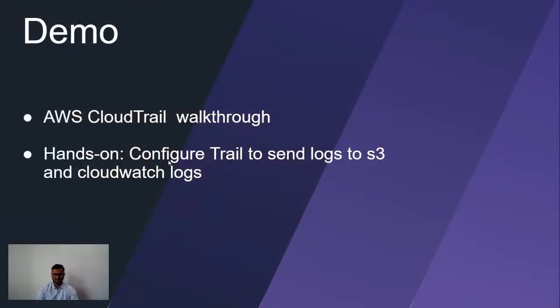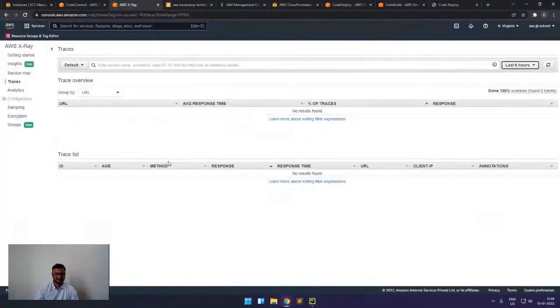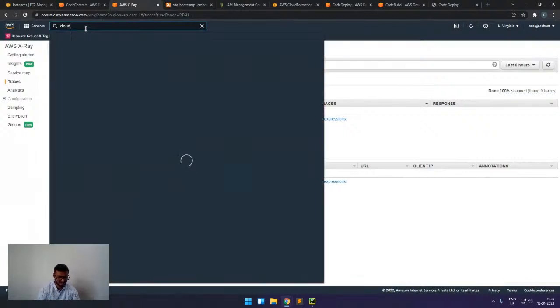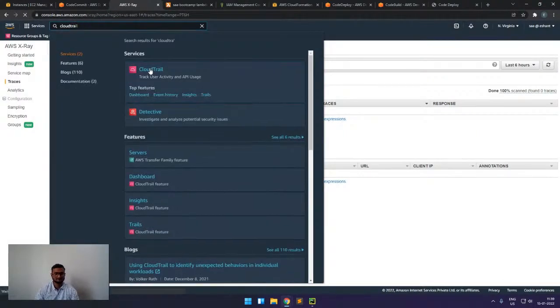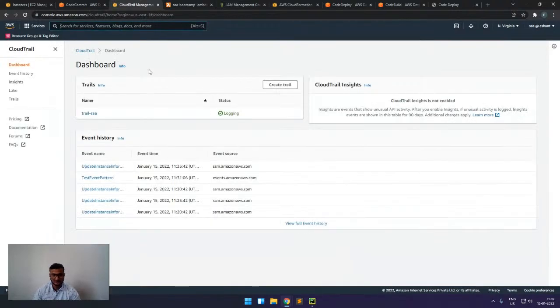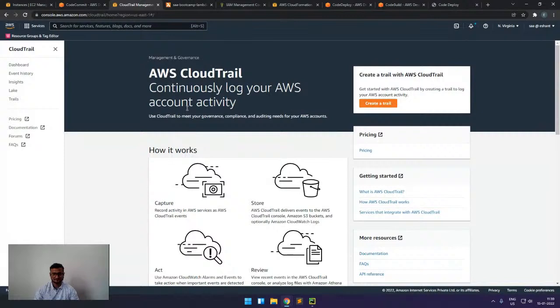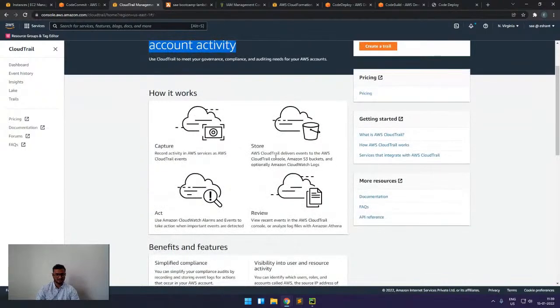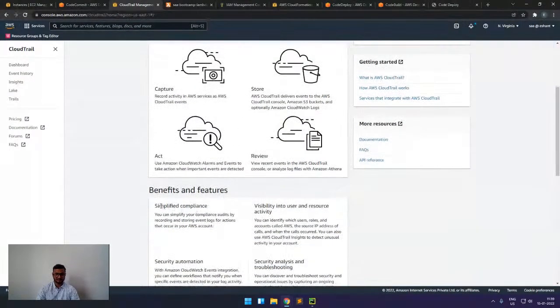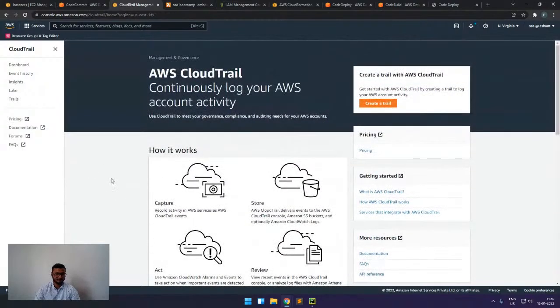Yeah. So now we come here, go to CloudTrail. Yeah, so this is the dashboard of CloudTrail. It continuously logs our AWS account activity. It captures and stores it, and we can also review it. And from the compliance point of view, this is one of the important services in AWS.